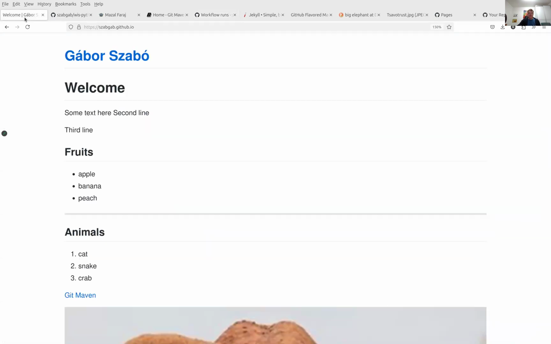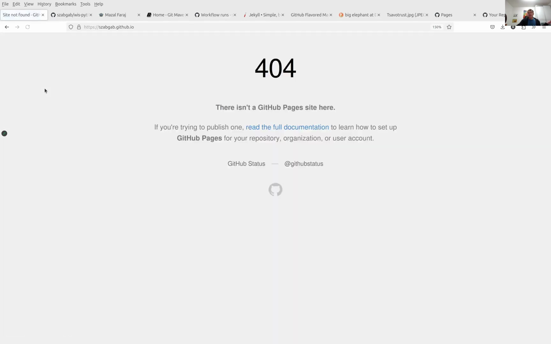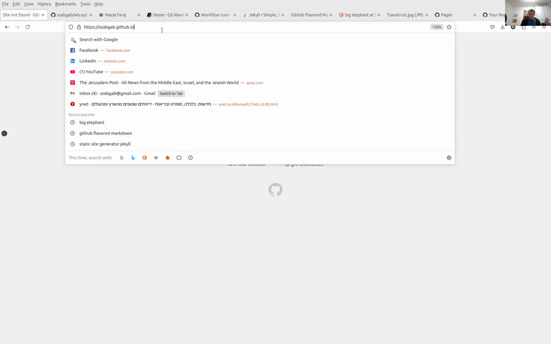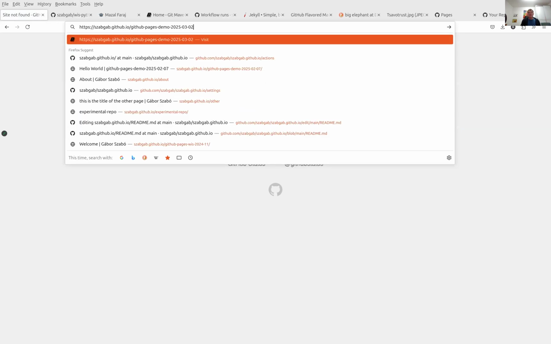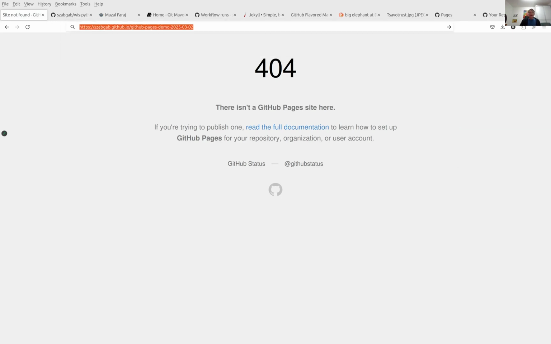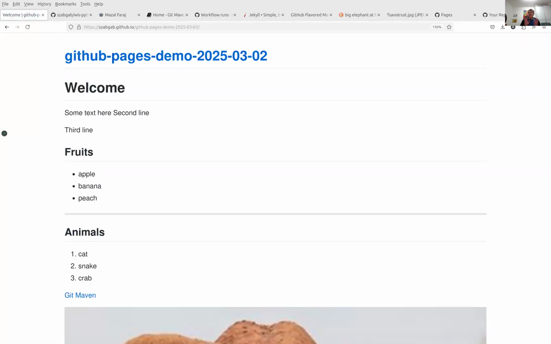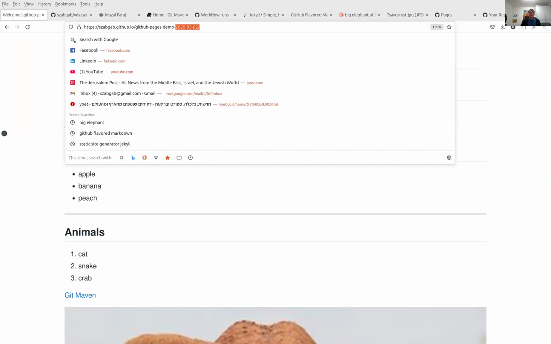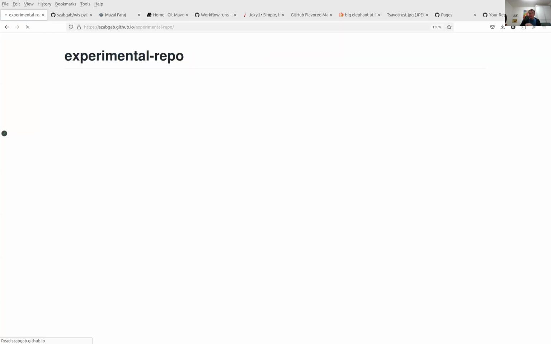Okay, so if I go back to the website and reload it, now it's again gone. But if I put here the new address, so this GitHub pages demo of the 2nd of March, and I load that page, that's where you can find the page. It's always there, even if I don't have the main website. And also this experimental one, the one that we used, I'm going to remove this one actually, but the other one will stay. So also this one is here.